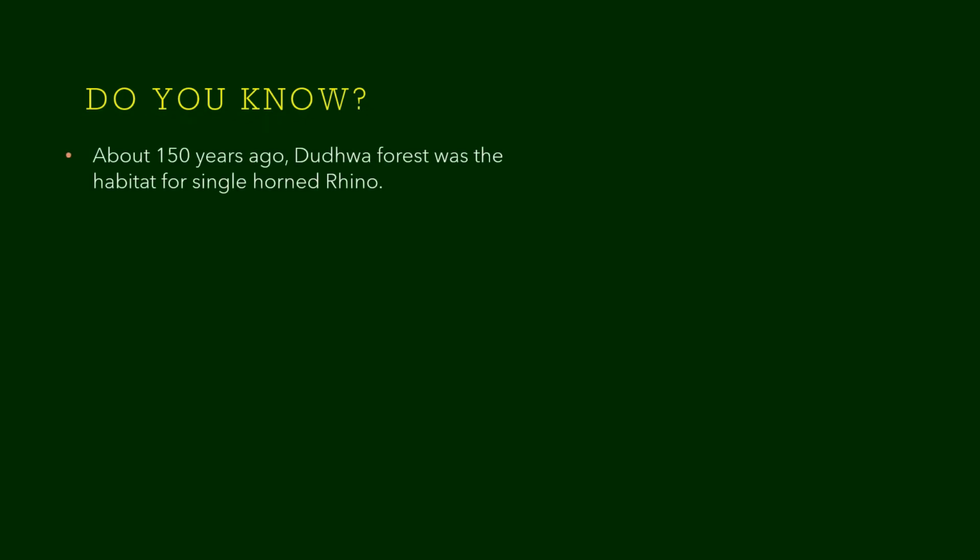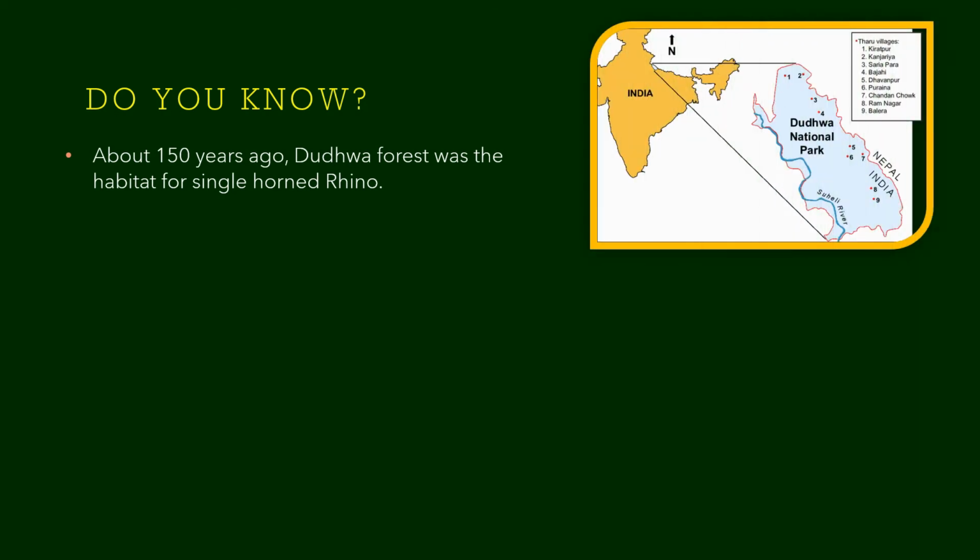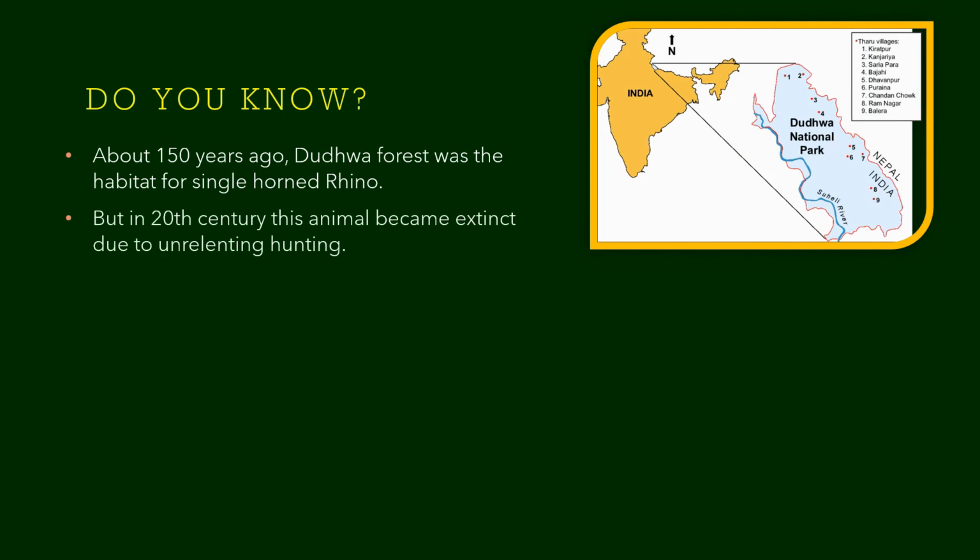Do you know children, about 150 years ago, Dudhwa forest, which is located in Uttar Pradesh, was the habitat for a single horned rhino. But in 20th century, this animal became extinct due to unrelenting hunting. The hunting was so much for the horn. There was a misconception that the rhino horn can be used for medicine. Unnecessary killing of rhino made it extinct.